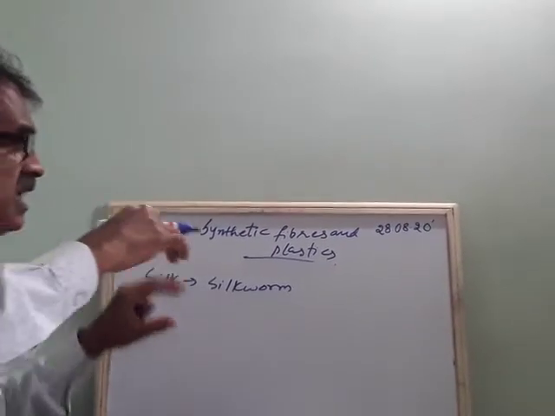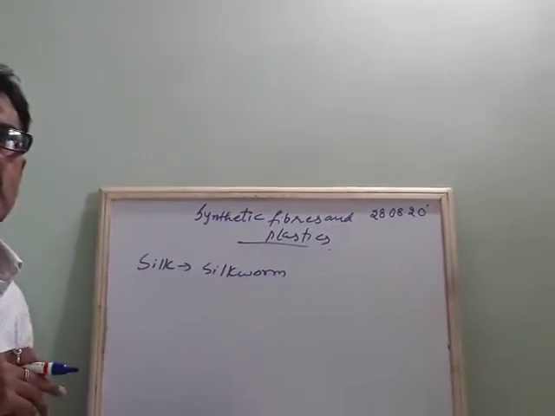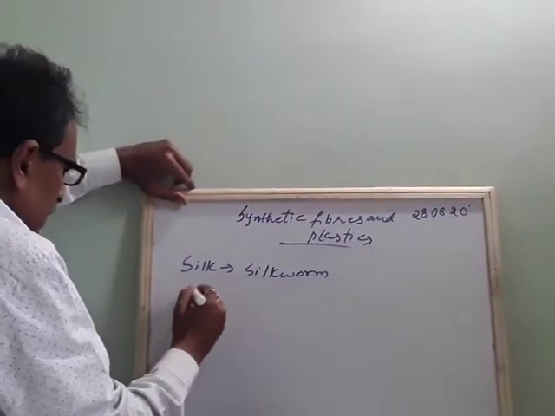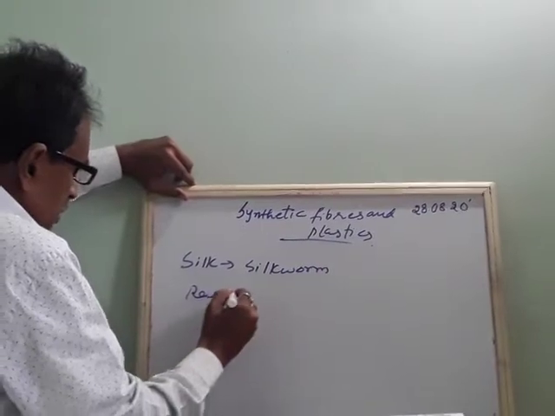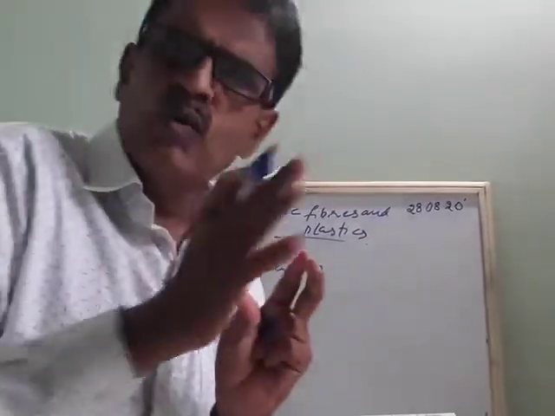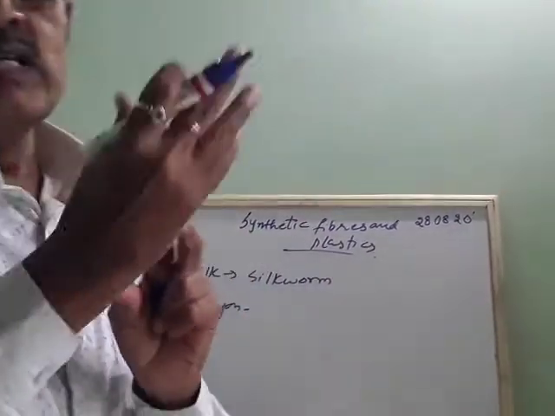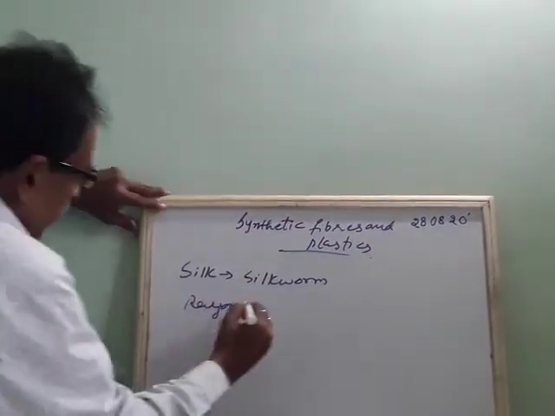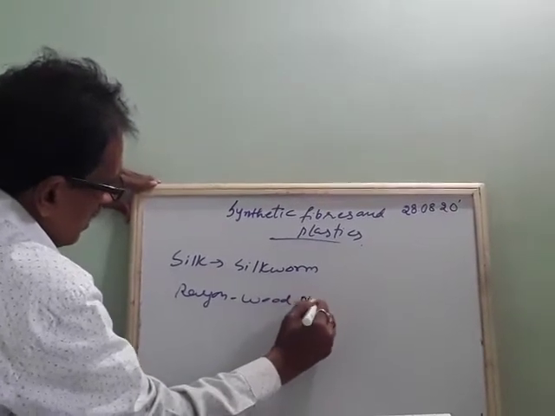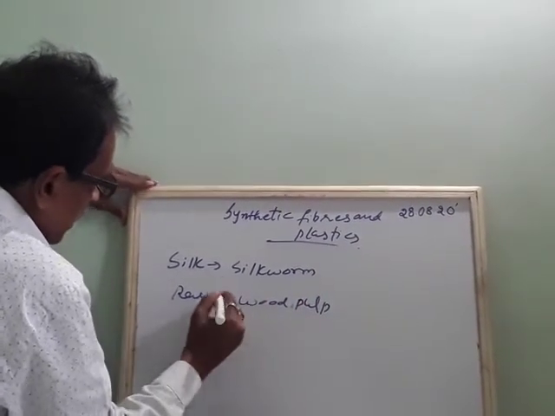But at the end of the 18th century, one more product was made, called rayon. This is interesting. Rayon was made by using wood pulp. I think you know wood very well. That part of the wood is called wood pulp. So by using wood pulp, they made a product called rayon.